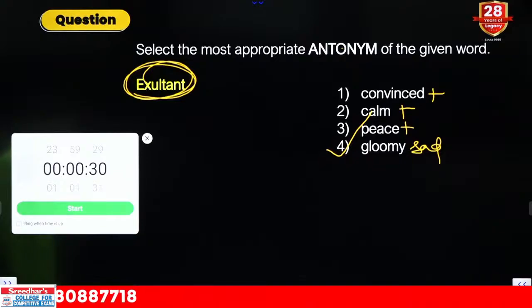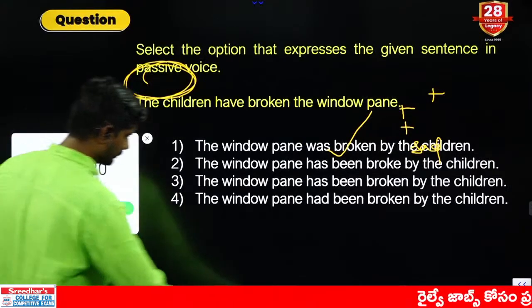Venkat 7 to 9, correct. Bera Pavan, not correct. Achyut Kumar, nope. Antonym is asked.